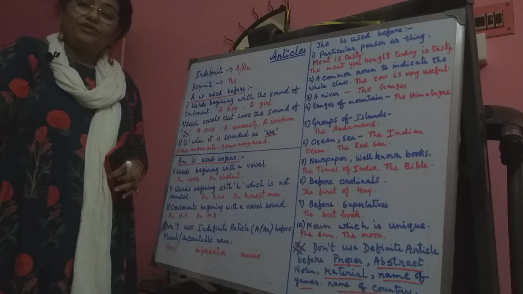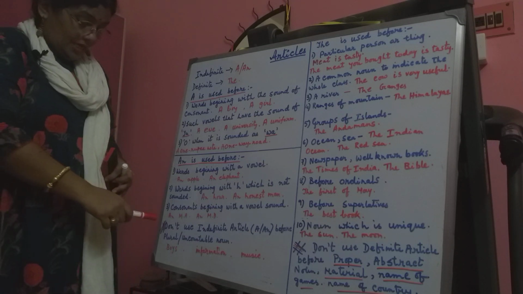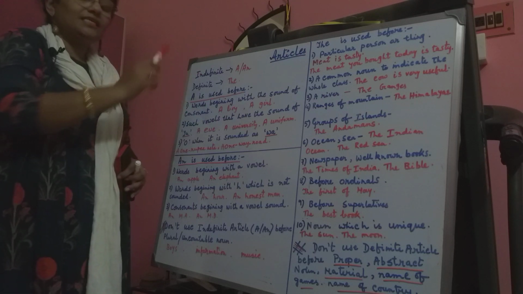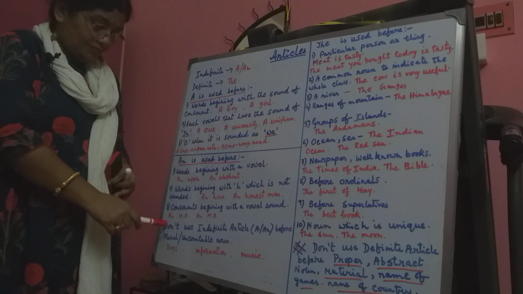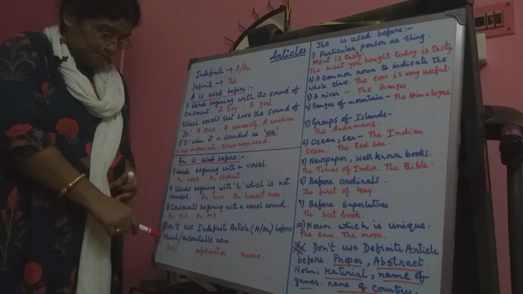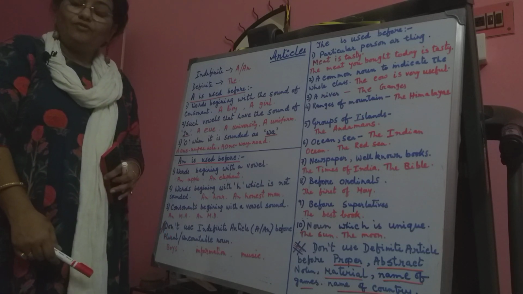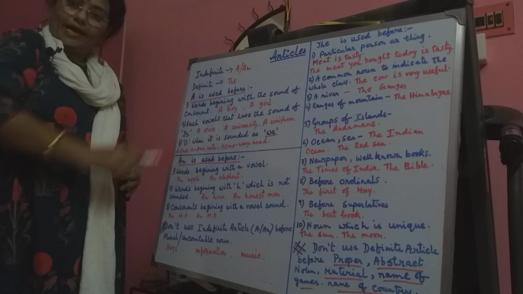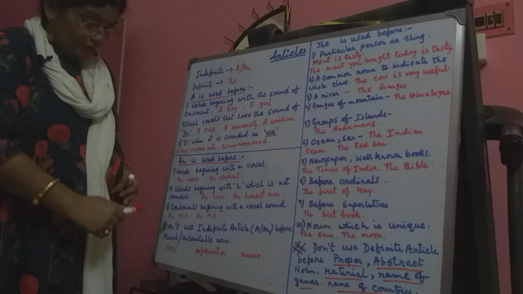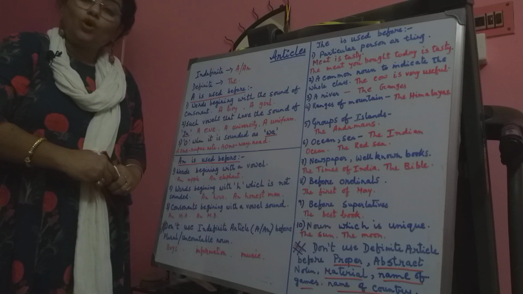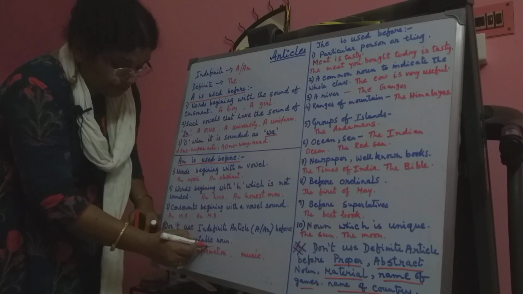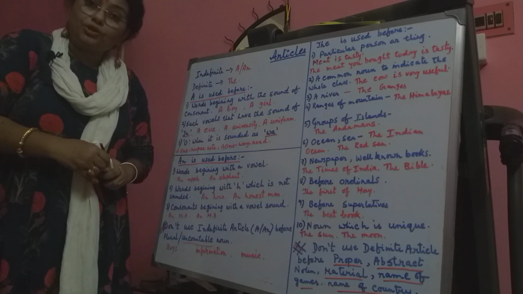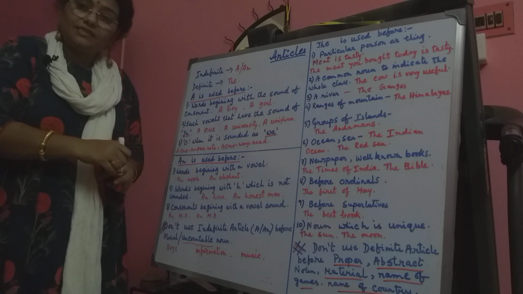And one more very interesting thing, that in some places you will not use an indefinite article. This is very clear, that for plural we will not use a or an. And for uncountable nouns also we will not use an indefinite article.